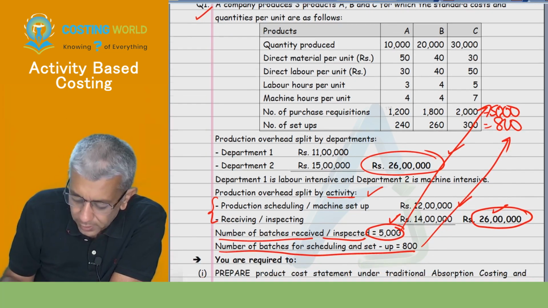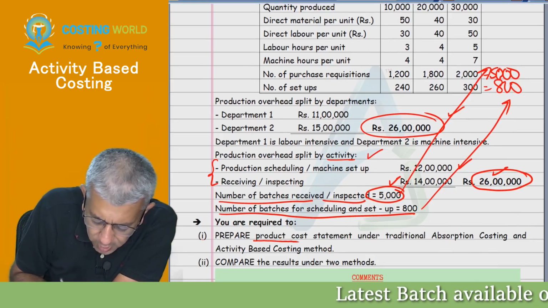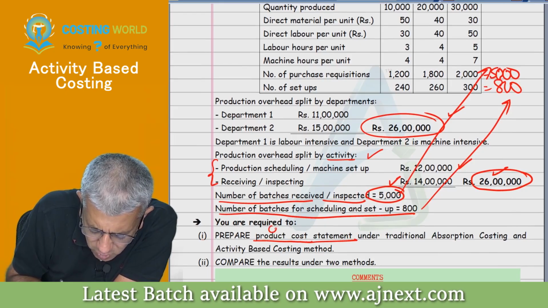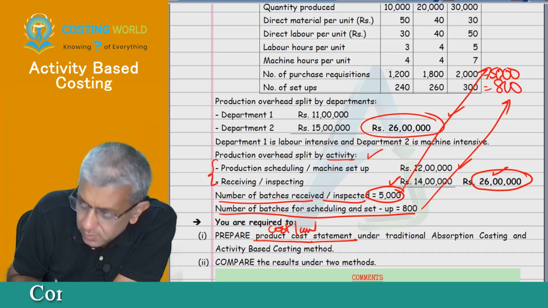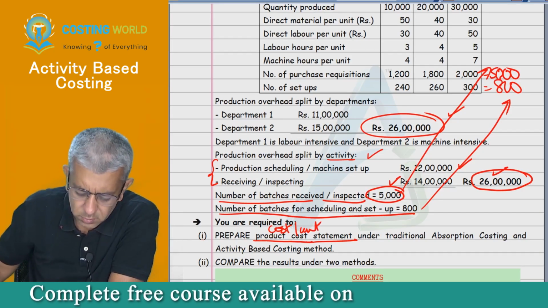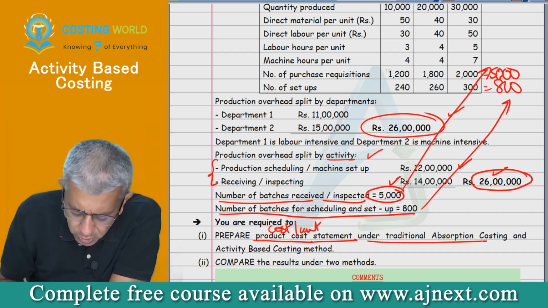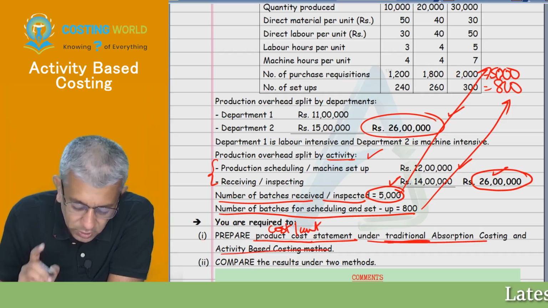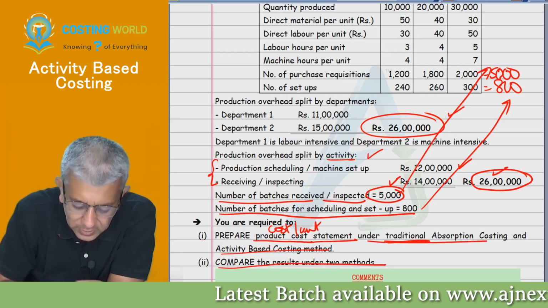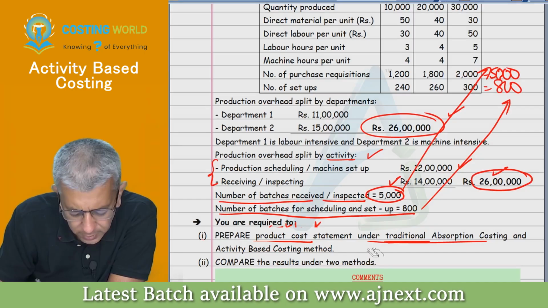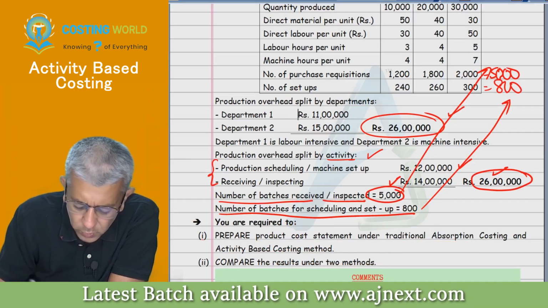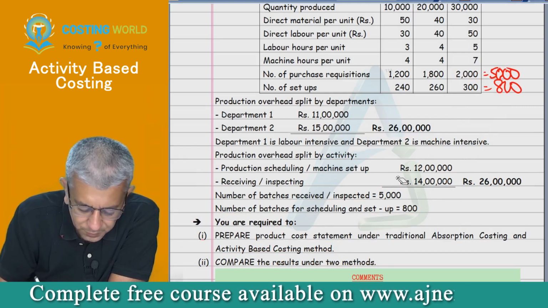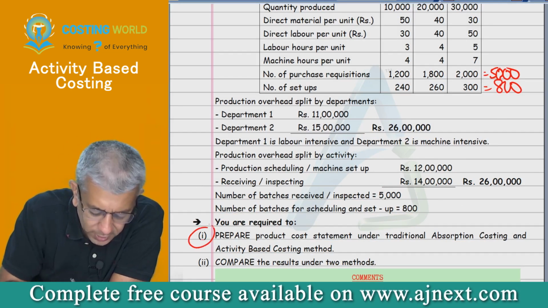You are required to prepare product cost. Write down product cost statement, means cost per unit, nothing else, under absorption costing and activity based costing. Okay, absorption costing is also called traditional costing. Compare the results under the two methods. Okay, so those comments are also asked over here. Okay, let's start. Listen, we are starting with part first. You all write down please.